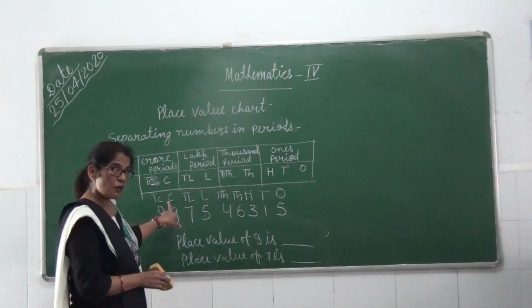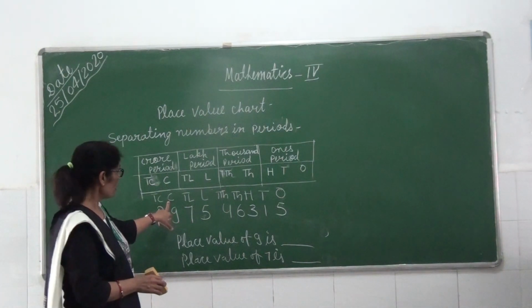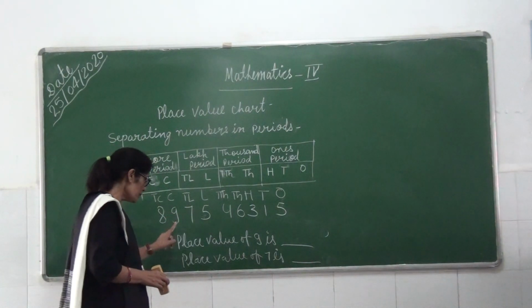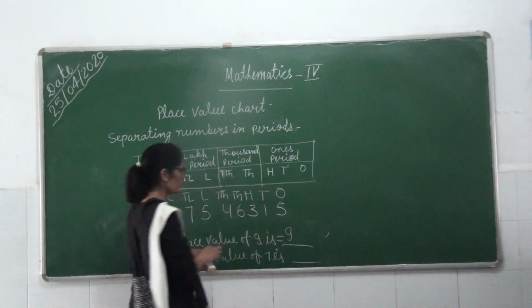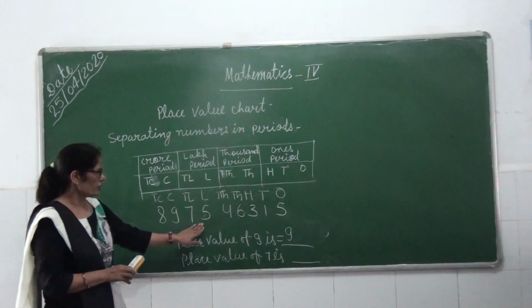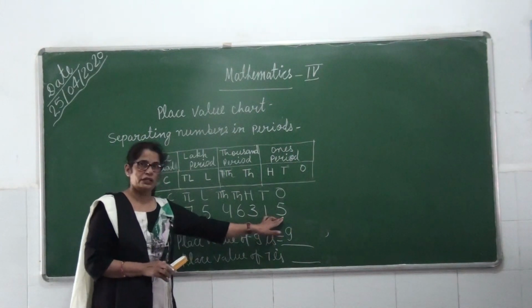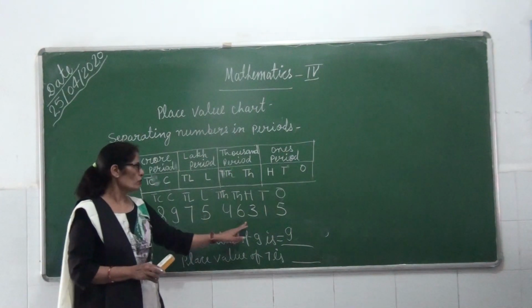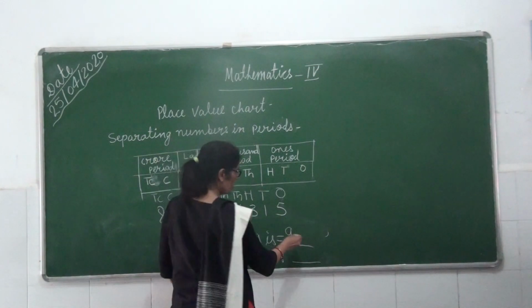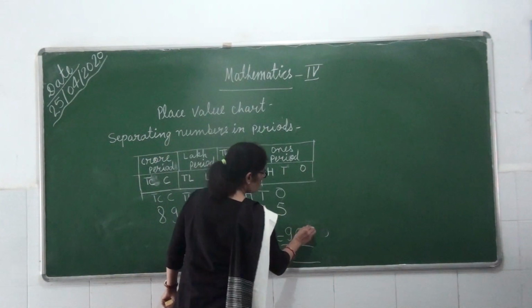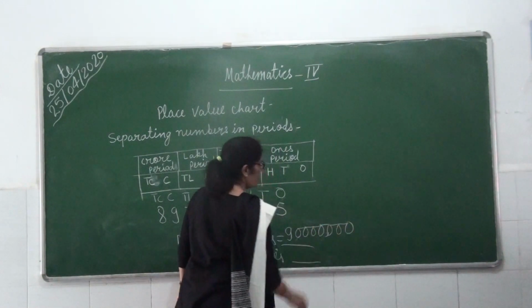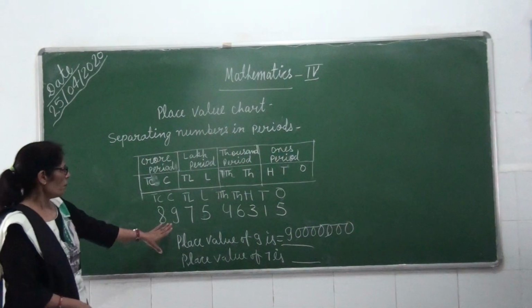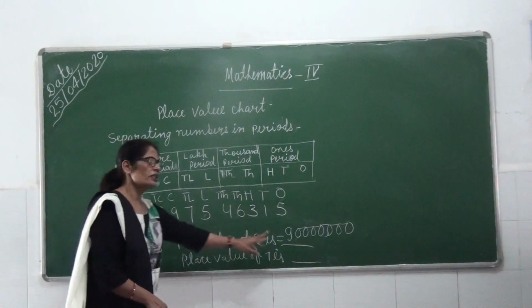So how can you write the place value of 9? You can write 9 first. After that, how many digits are before it? 1, 2, 3, 4, 5, 6, 7. You can put 7 zeros here, and it is the place value of 9 crore.